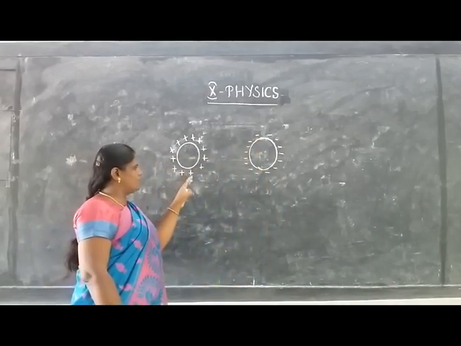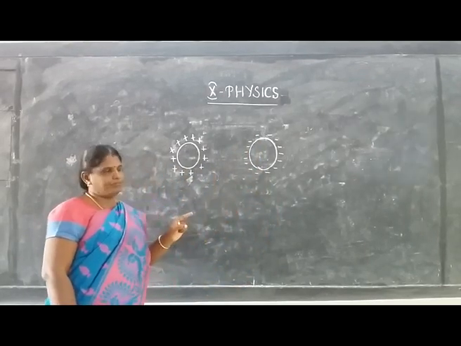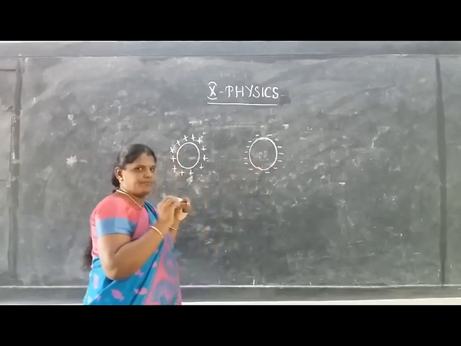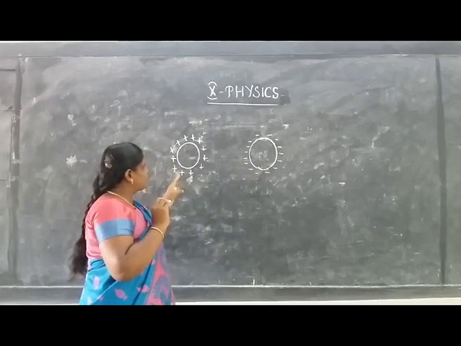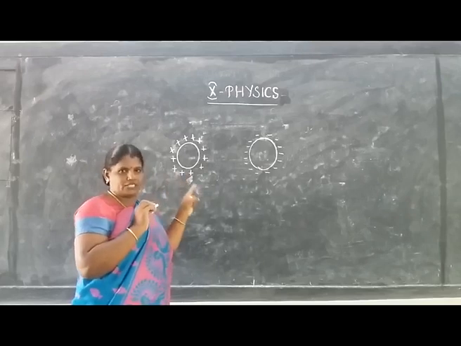The negatively charged particle has an excess of electrons, but the positively charged particle has a deficiency of electrons.